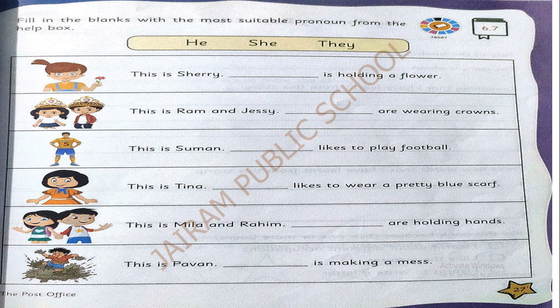Shall we go into the activity? So, here, this is Sherry. Sherry is this girl's name. Sherry is holding a flower. So, this is a girl. What are you going to write here? See, the clue box is also given there. Do you want the help of the clue box? No need, you can write by yourself. When you see a girl, you can write she. When you see a boy, you can write he. When you see a group of children, you can write they. So, only these 3 words you are going to learn in first standard. In higher classes, you can study more about pronouns, briefly.